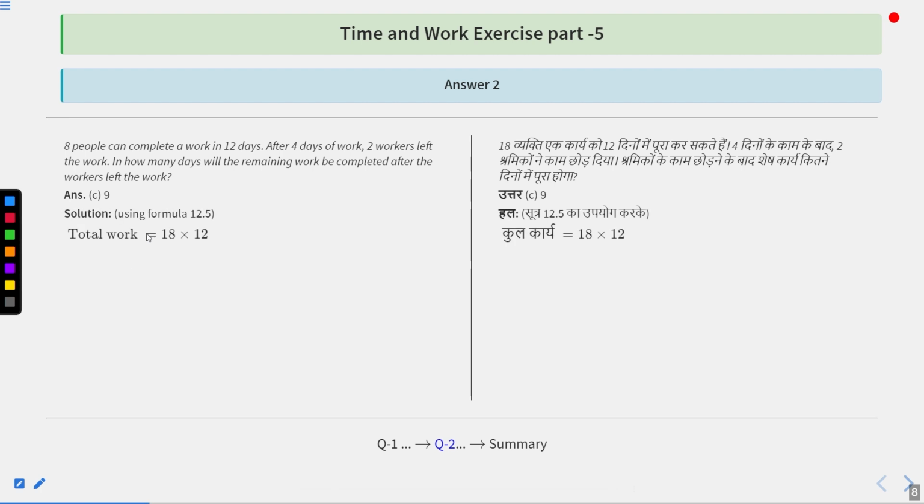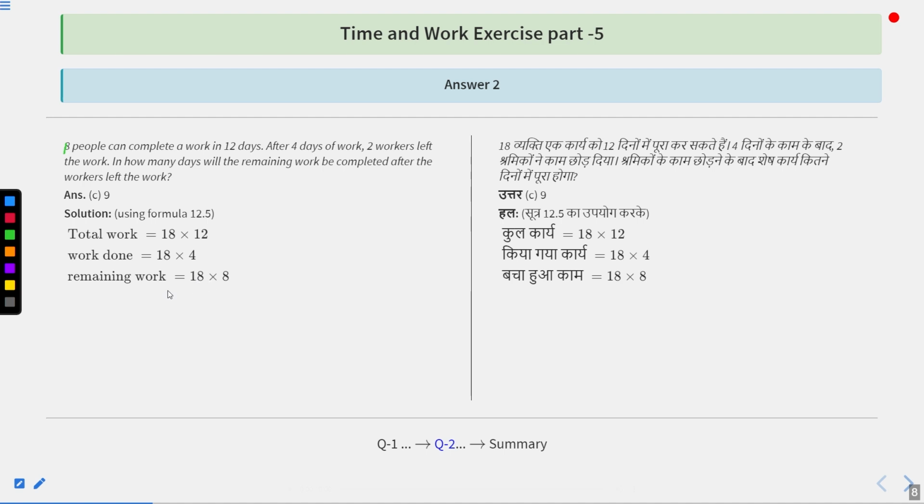So we are going to use formula 12.5. Total work is going to be equal to 18 into 12 and work done is going to be 18 into 4, because 18 people can complete a work in 12 days. So the total work is 18 into 12. After 4 days of work, 2 workers left. That means for 4 days, 18 workers worked. That means work done by them in those 4 days is 18 into 4.